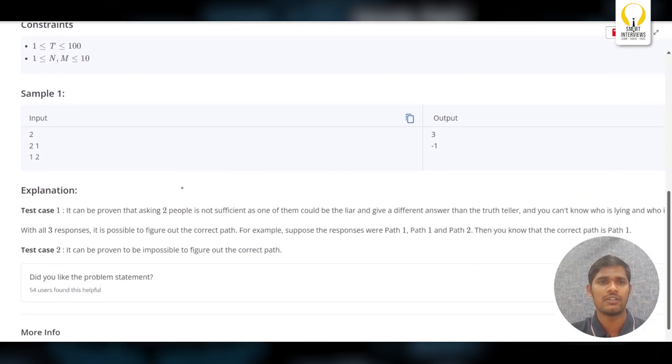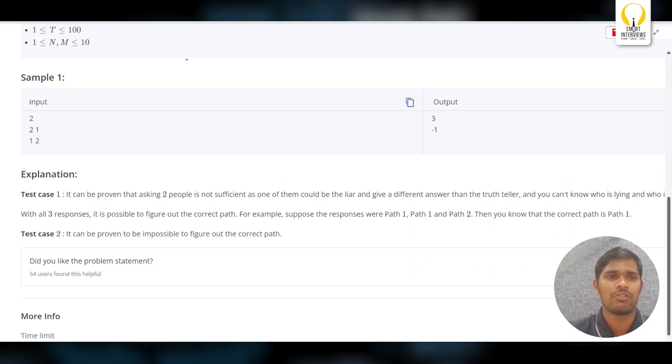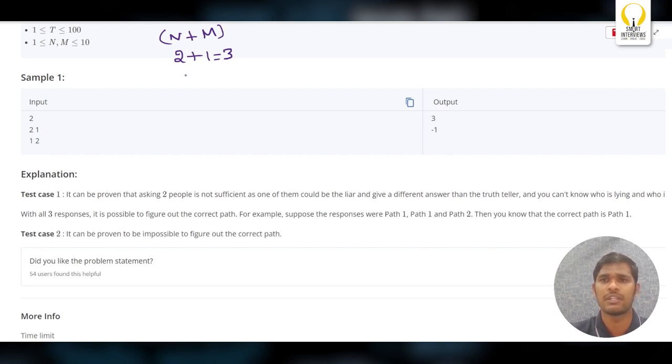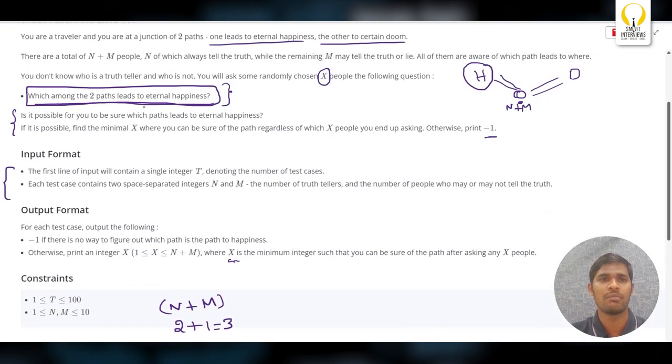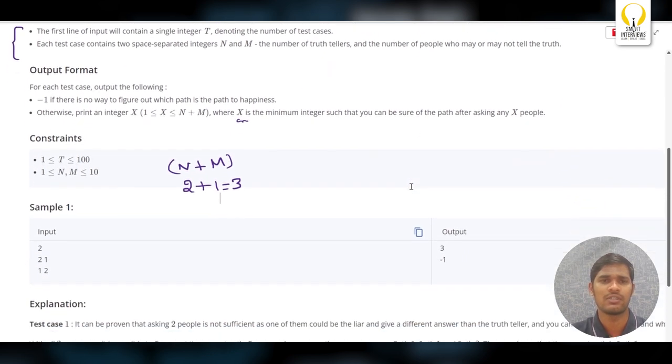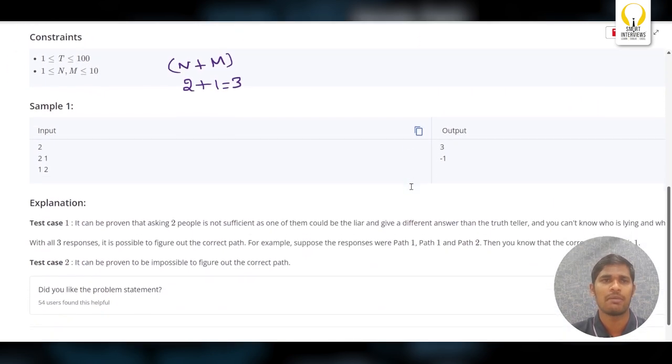Let's see the sample input and output. In the first test case, we have N plus M, totally 3 people at the junction. These 3 people know which path leads to happiness and which leads to doom. You have to ask the question, which among the two paths leads to eternal happiness, and among these 3 people you have to find out the happiness path.